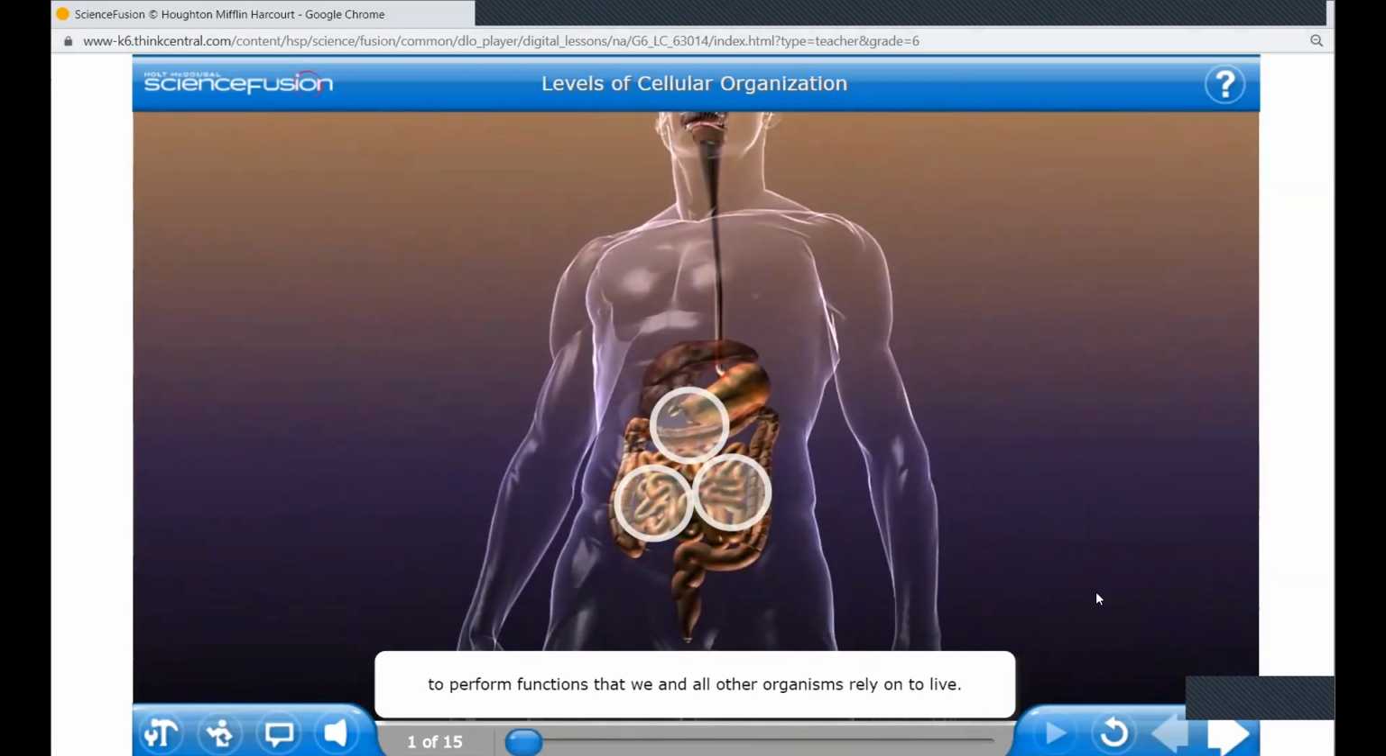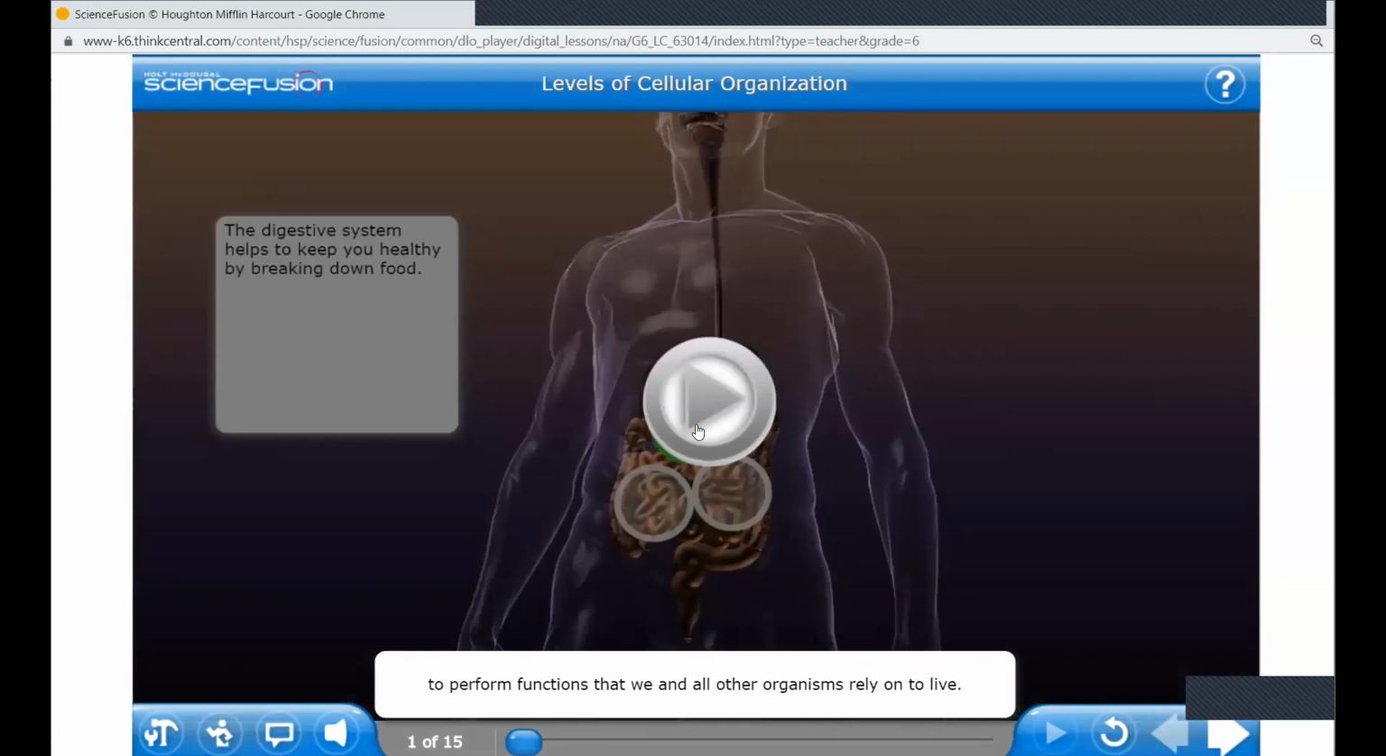So you see, they are talking about the digestive system, how the digestive system helps to keep you healthy.